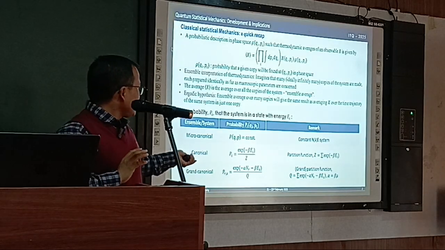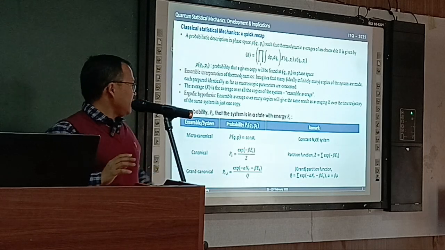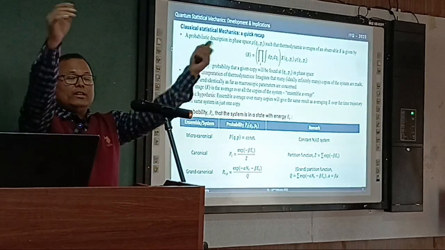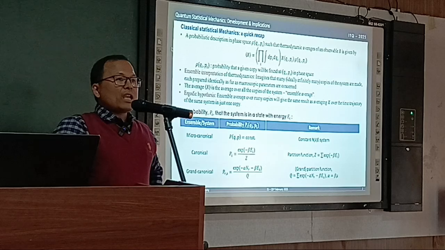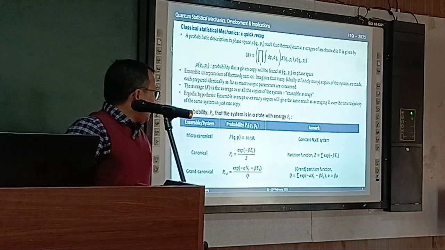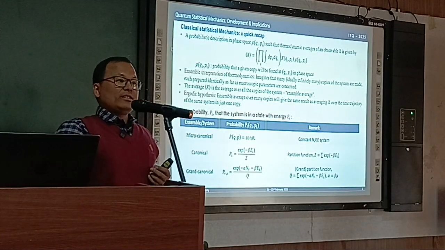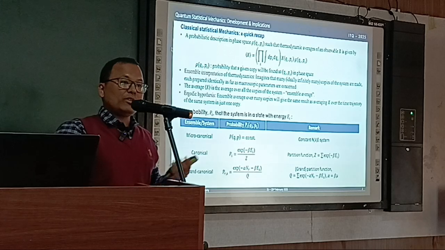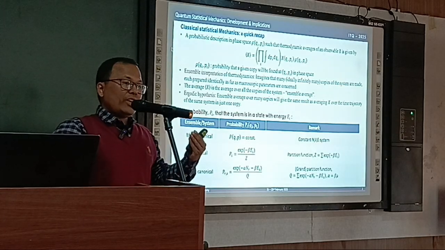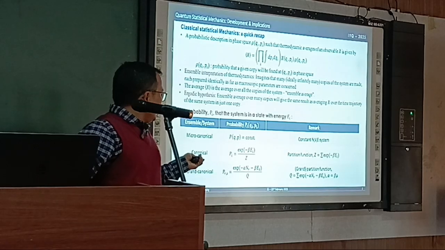That is also a Boltzmann factor, but we have an additional term, alpha Nr, where alpha is again the chemical potential divided by kBT. You see that the Boltzmann factor is modified, because we also have to account for the energy change due to the exchange of particles.